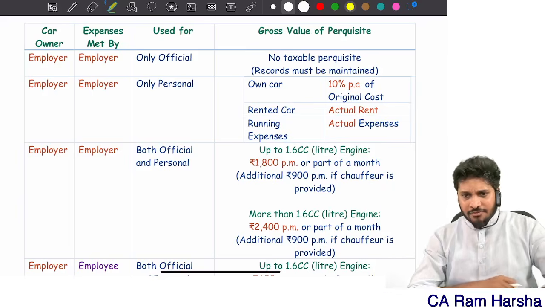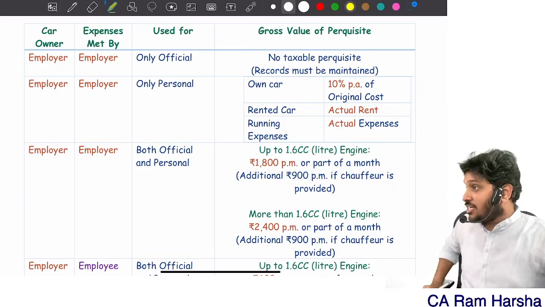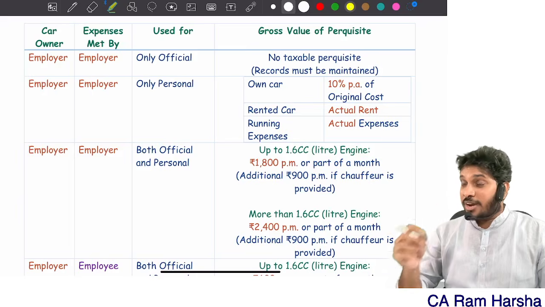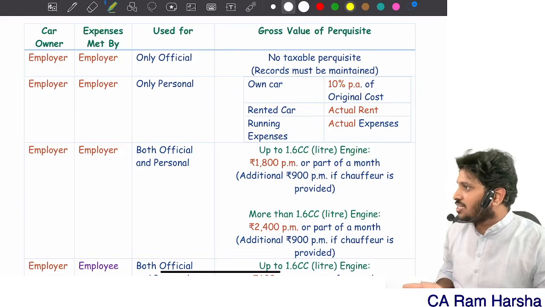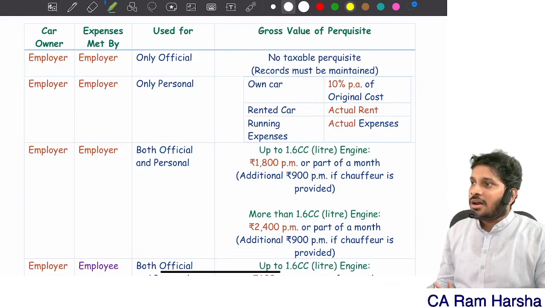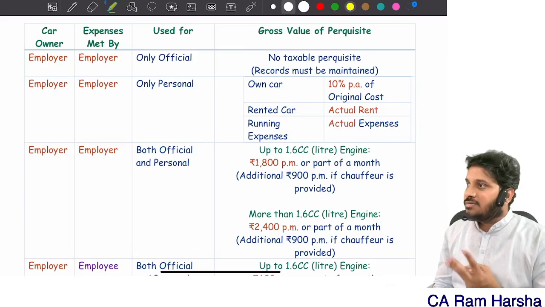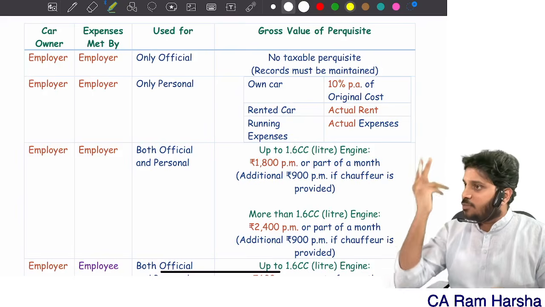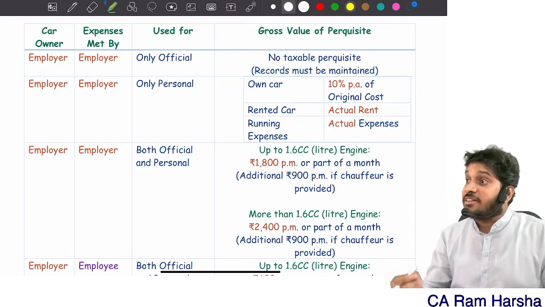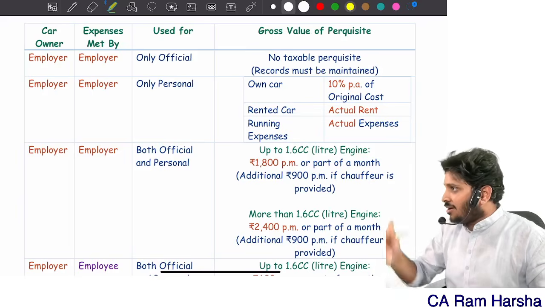Easy. Just another 5 minutes, it will be over. Almost 1 hour. We are finishing within 1 hour. You see, the day before the exam, many students worry about how to finish. Very simple. 1 hour and we finish the salaries chapter. PGBP will be another 1 hour. Capital gains will be another 1 hour, so 3 hours. All the remaining chapters put together will take 4 to 5 hours, so 7 to 8 hours in total. I'm revising the entire book without leaving out one point. I'm in fact explaining, not just revising. Yes or no?